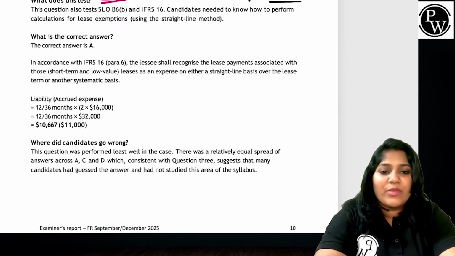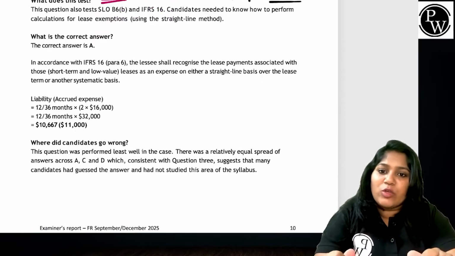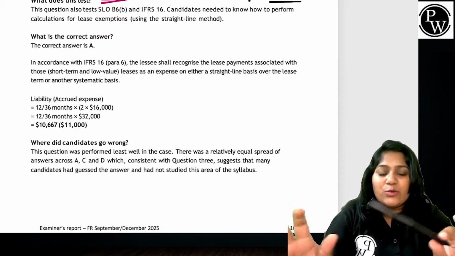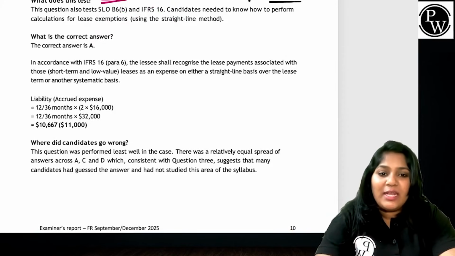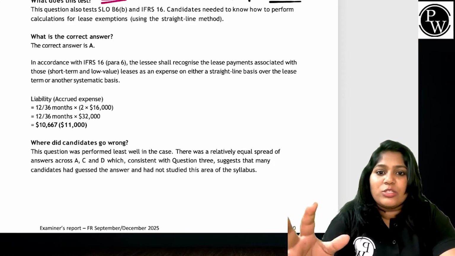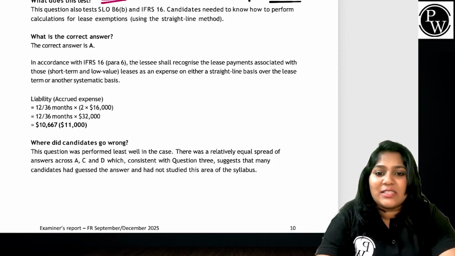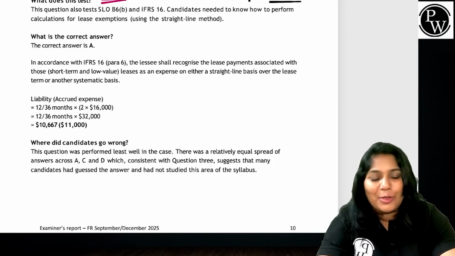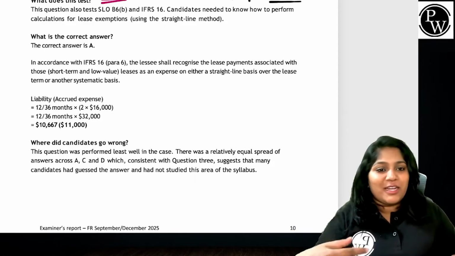They're trying to say, where did candidates go wrong? The question was performed least well in the case. There was a relatively equal spread of answers across A, C, and D, which, consistent with question 3, suggests that many candidates had guessed the answer and had not studied this area of the syllabus. I mean, they feel like the students have not studied.